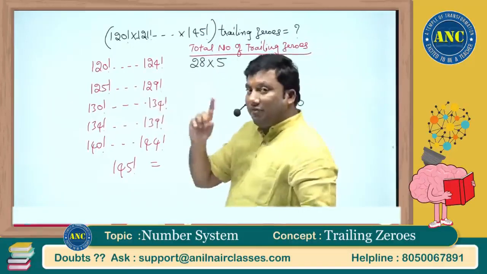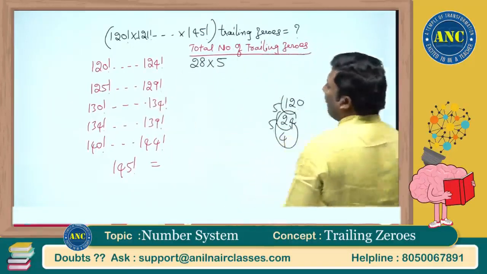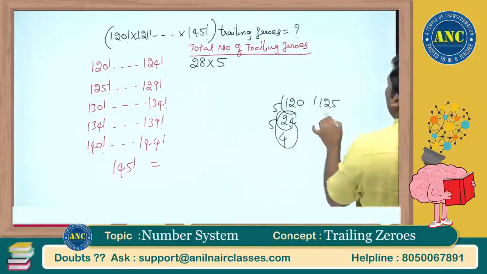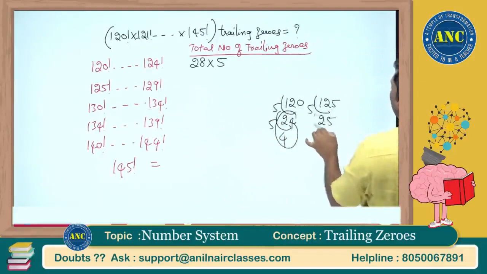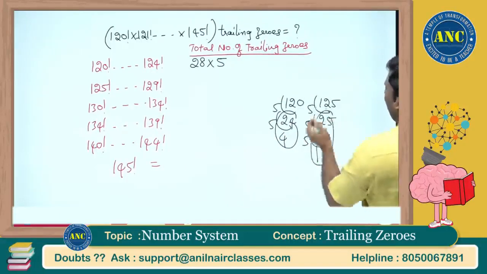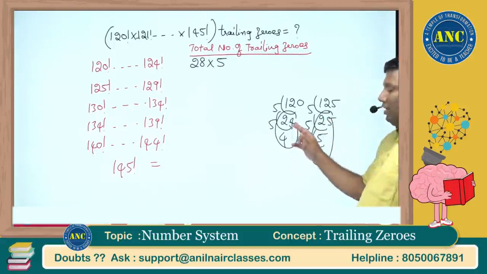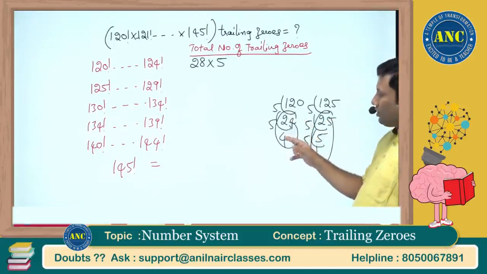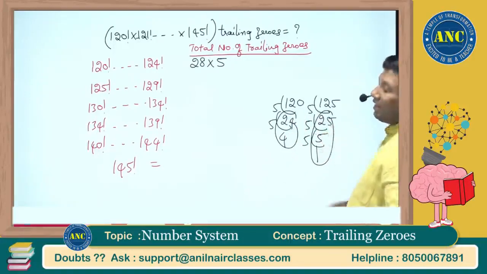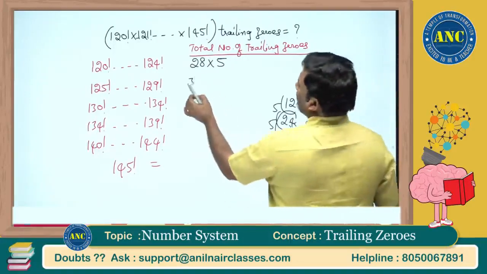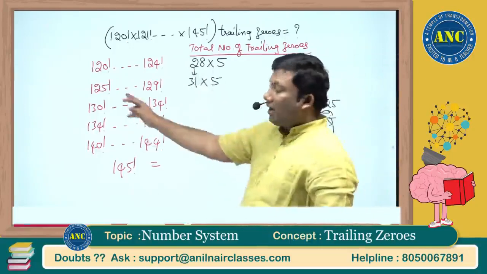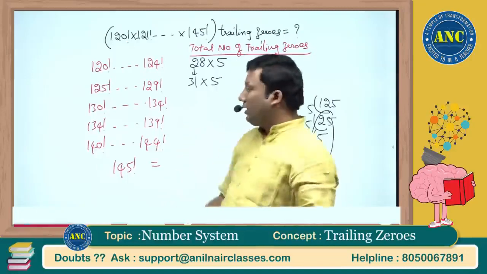But 125 is a power of 5. 125 is 5 cube, so the number will not be in sequential order. 5 25s, 5 5s, 5 1s. Here I got 5 24s, 5 4s, 5 25s, 5 5s, 5 1s. 31 I got. So it is 31 into 5. Why is there an extra 3? Because 125 is 5 cube.